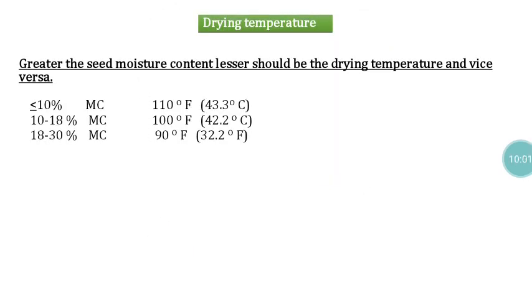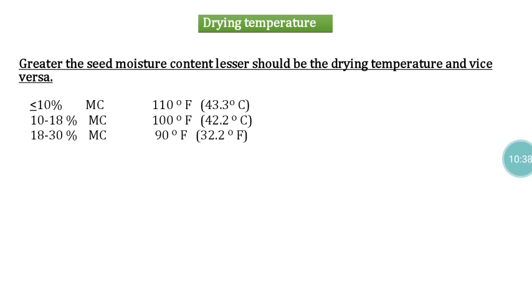This is the temperature we normally follow for drying of seed with different levels of moisture content. A seed with a higher moisture content should not be exposed to high temperature. If you expose it to high temperature, all three forms of water will try to escape, because here we are applying heat energy. There will be a competition among the three molecules, but the available area is only the seed core. If all three forms of water compete to escape, there will be a structural breakage.